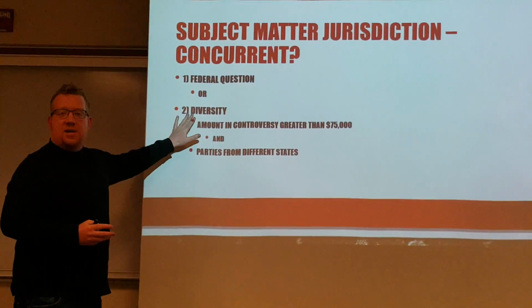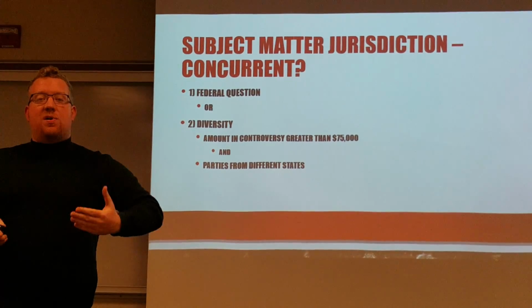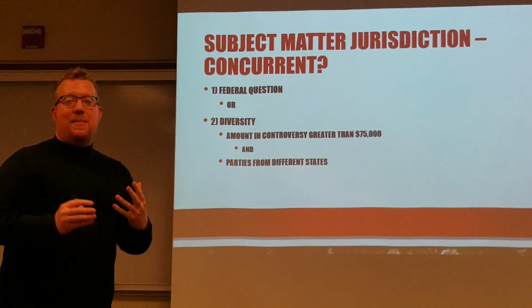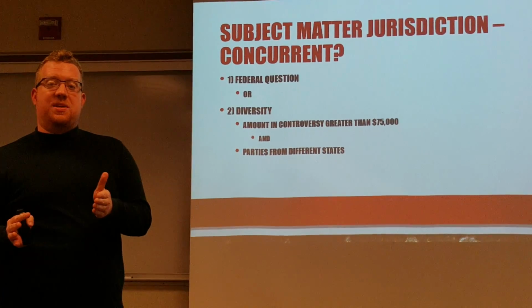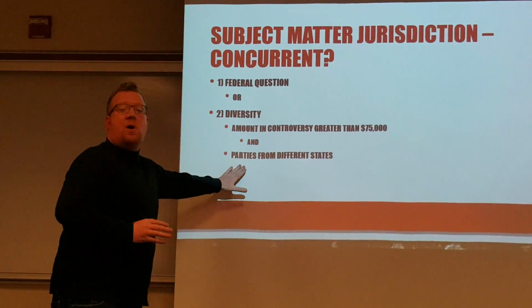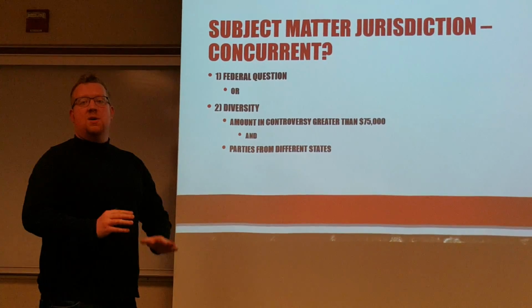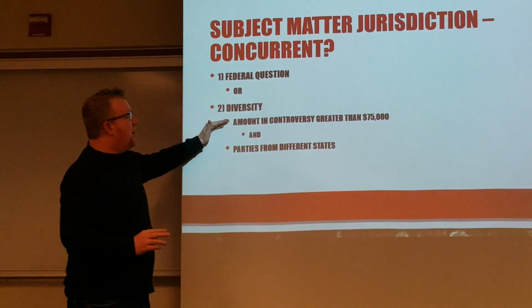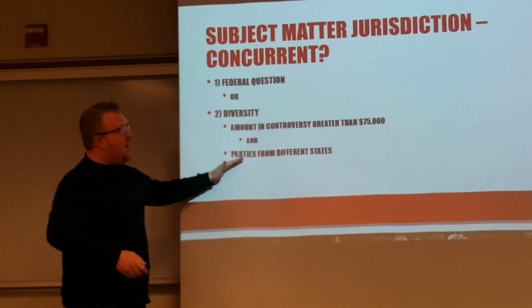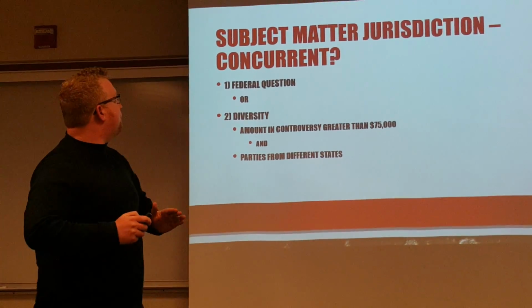The other option is something called diversity. In diversity, we want to make sure that the amount in controversy, basically what's being sued over, is more than $75,000, and we want to make sure that the parties are from different states. It's important to remember that for diversity you need both of these things: the amount in controversy over $75,000, and both parties from different states.